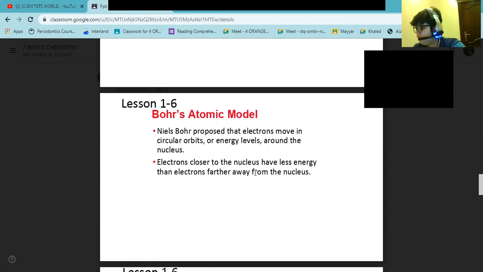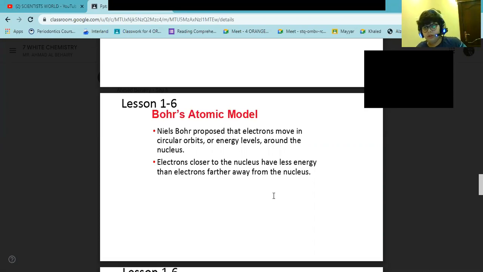Bohr proposed that electrons move in circular orbits or energy levels around the nucleus. Electrons in an energy level have a specific amount of energy. Electrons closer to the nucleus have less energy than electrons farther away from the nucleus. When energy is added to an atom, electrons gain energy and move from a lower energy level to a higher energy level.